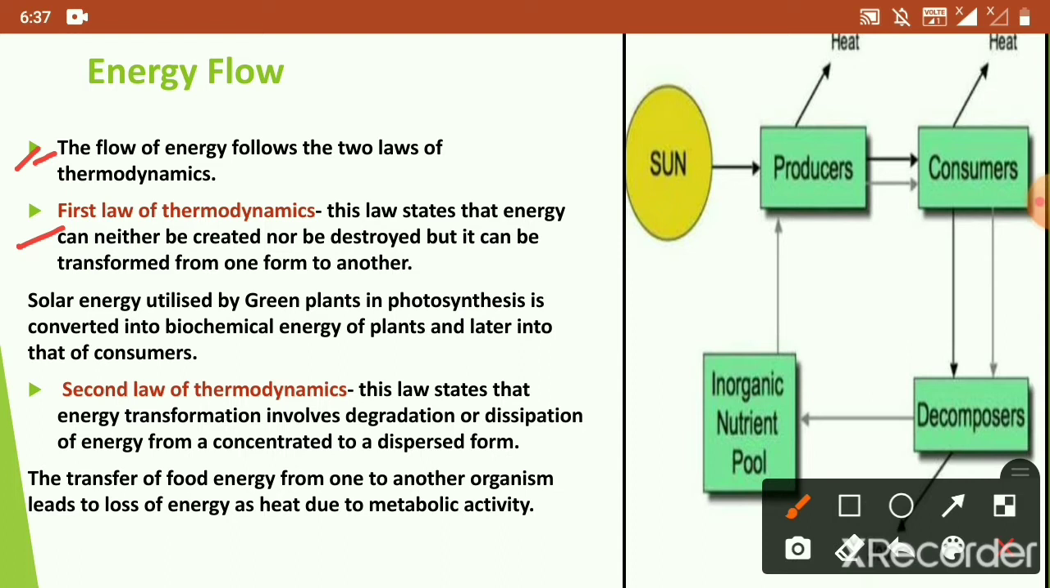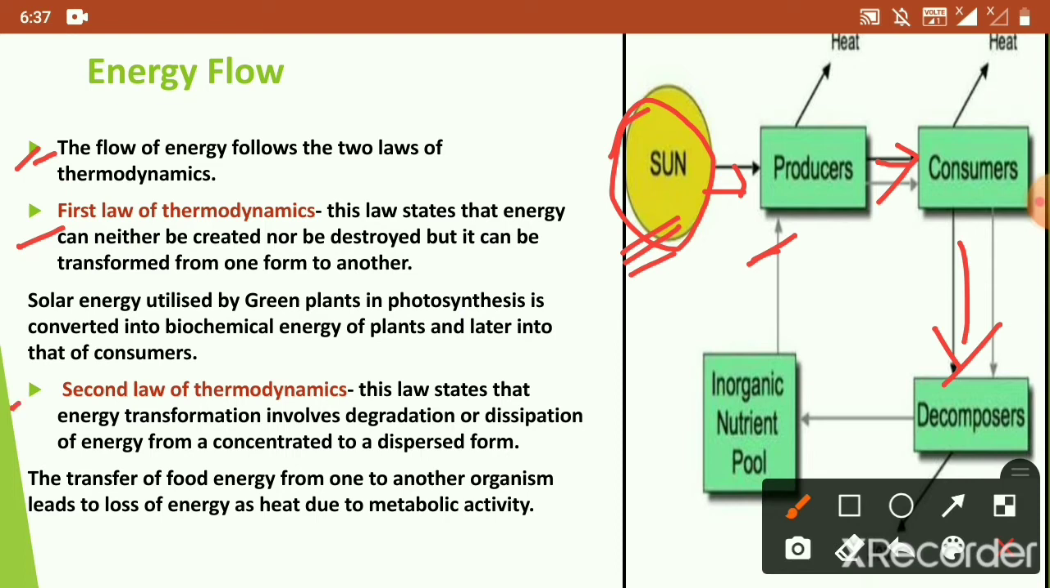In the ecosystem, we see that it is only the radiant energy that is transferred to the other organisms. This radiant energy is converted into biochemical energy with the help of producers by photosynthesis, and later on only this energy is converted and transferred into the other organisms.